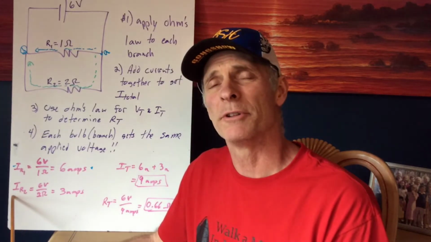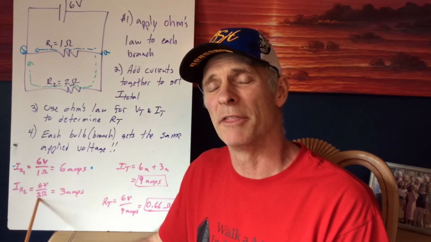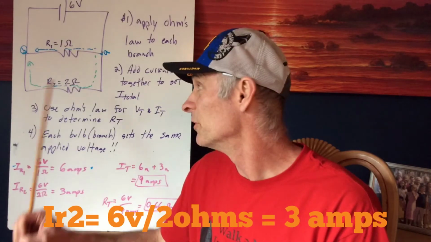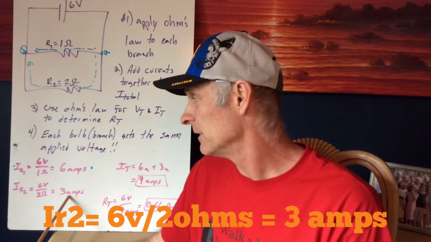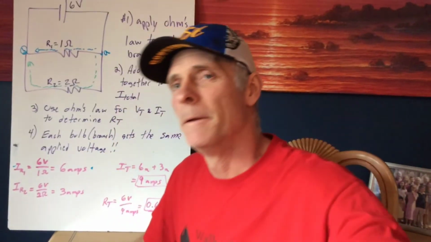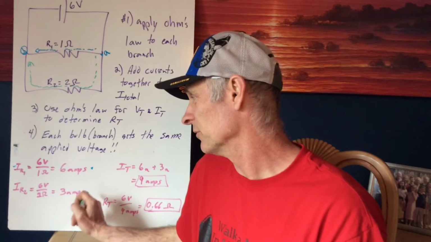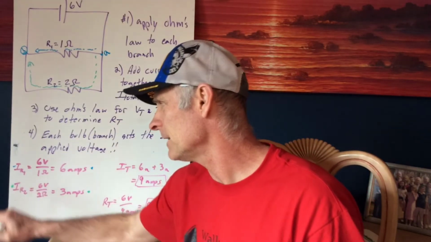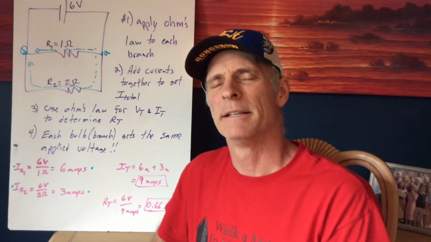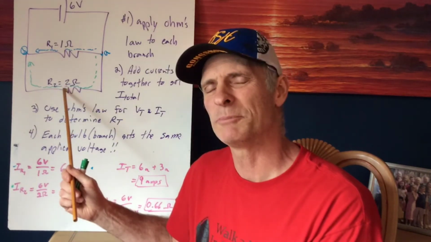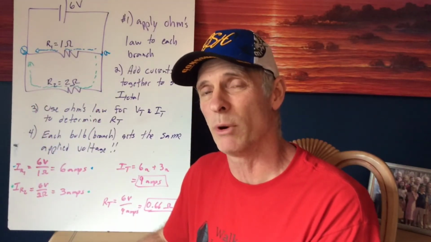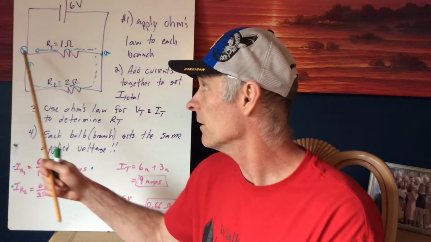The current through R2 is simply 6 volts divided by 3 ohms. Well, that would give us 6 volts divided by 2 ohms. It's a 2 ohm resistor here. Well, that would give us 3 amps. And that's a green route. I encourage you guys to use your colored pencils if you have them at home. So let's put a green dot right there, signifying that's the current that goes through this branch. Remember, both blue and green current go between points A and B, from right here to right here.